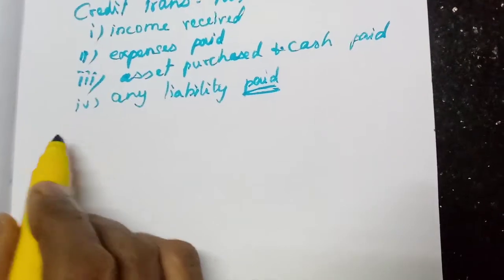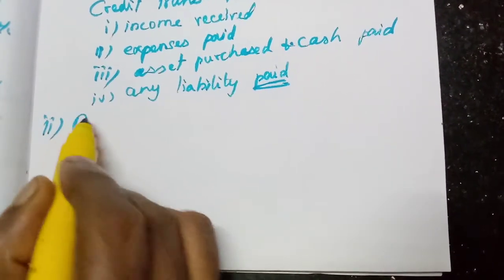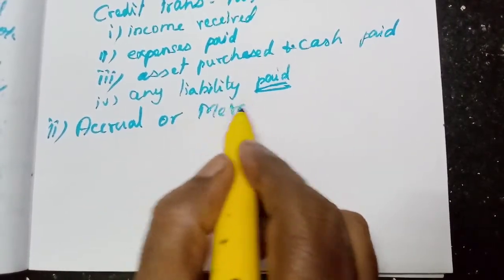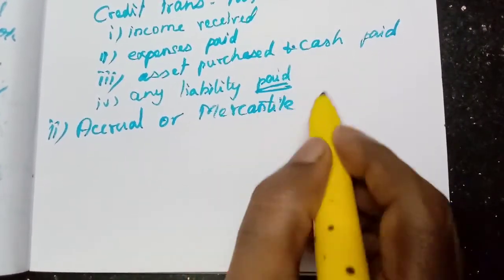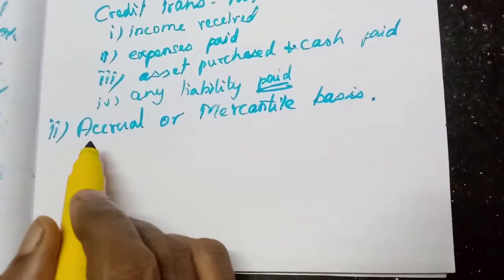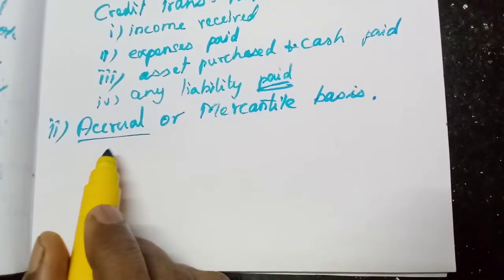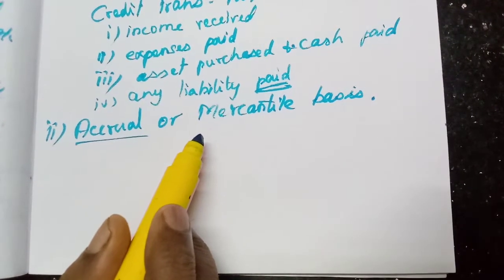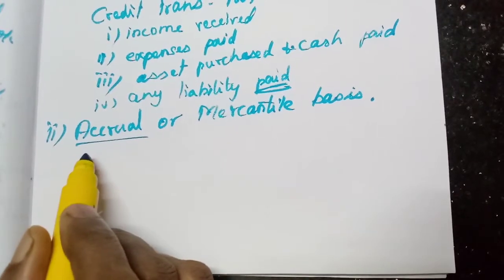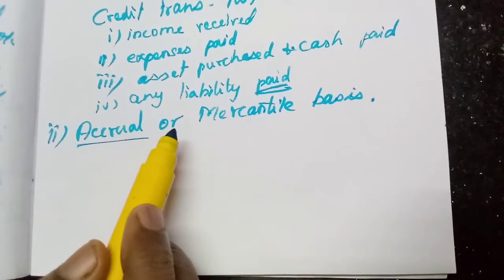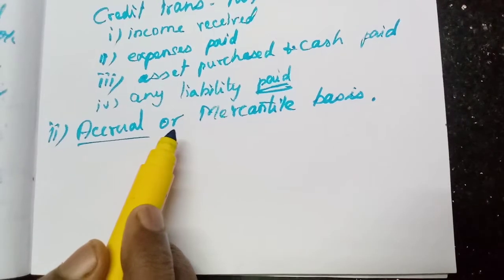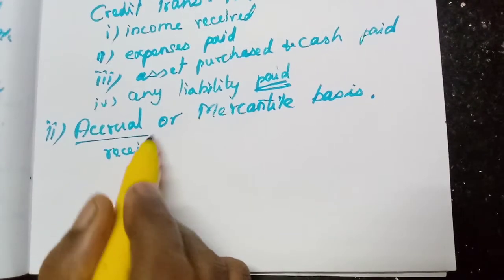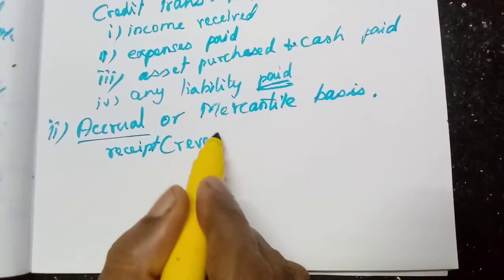Then accrual or mercantile basis, the second one. This is what many of the organizations follow. Even we also follow this accrual or mercantile basis. Here they never consider whether it is actual cash receipts. What they see is whether it is accrued. If it is a receipt or revenue, whether it is accrued.